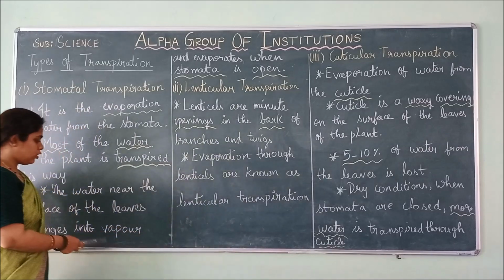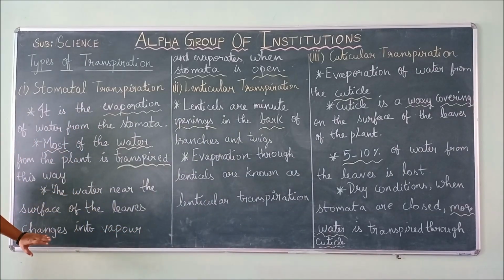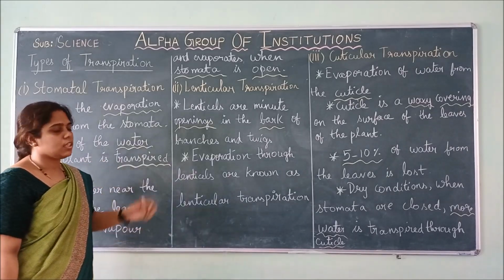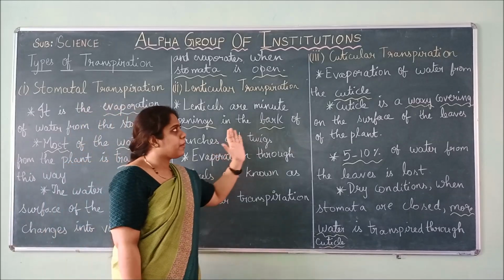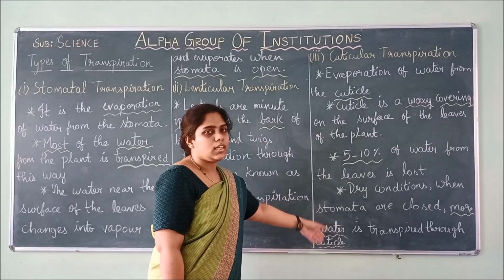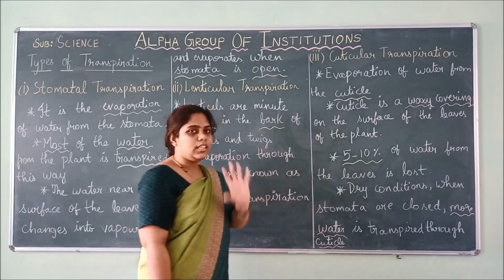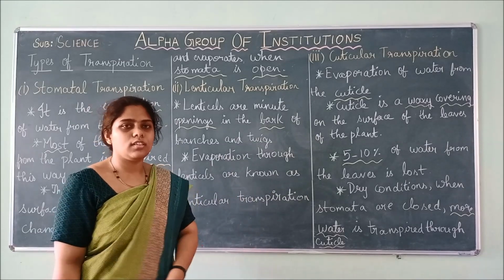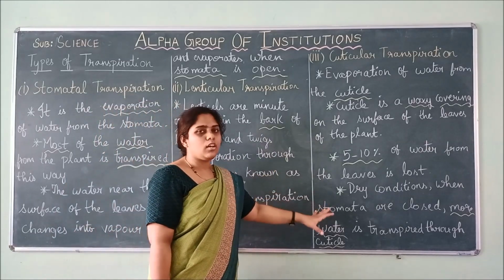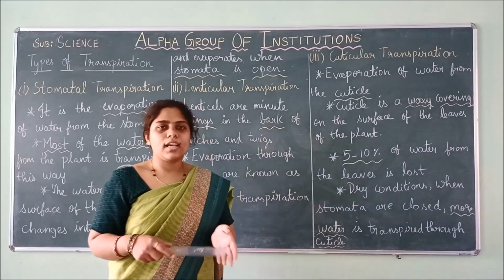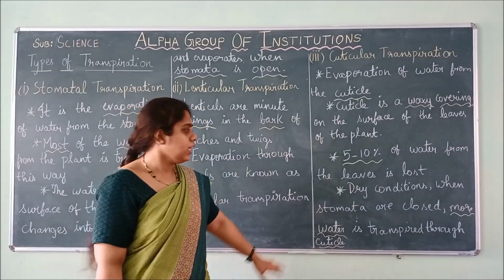So here what we saw is that when the stomata are open, transpiration takes place. In dry conditions, the stomata will be closed. In such conditions, what happens? The water will evaporate through the cuticle only. In dry conditions, transpiration through the stomata does not take place, so the water automatically evaporates through the cuticle of the leaf, that is, the waxy covering, the outer coating of the leaf.